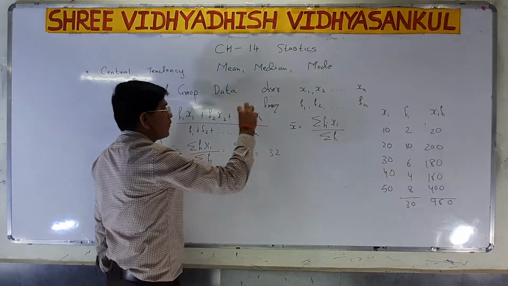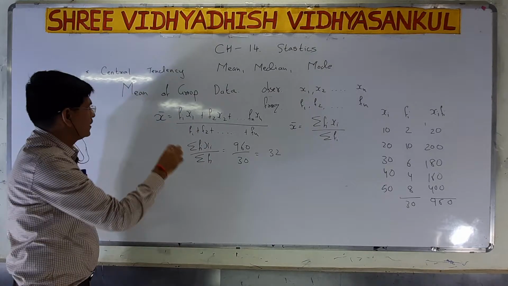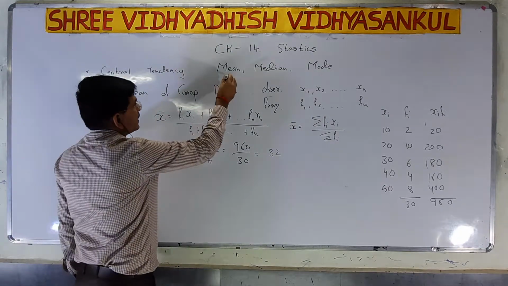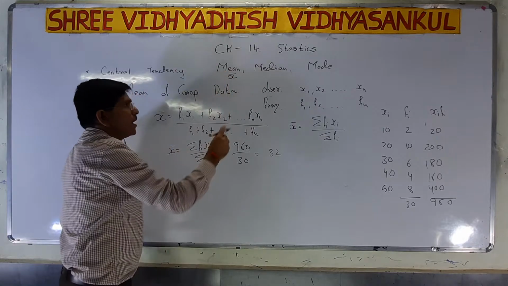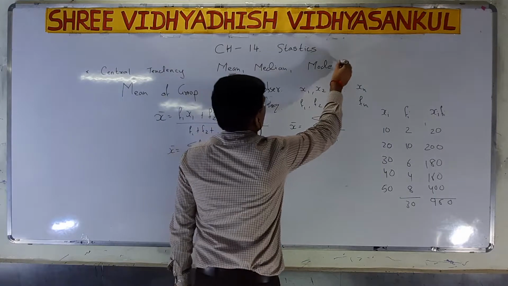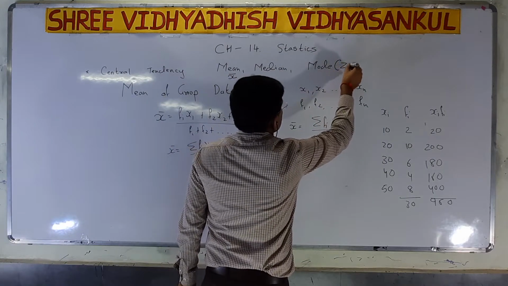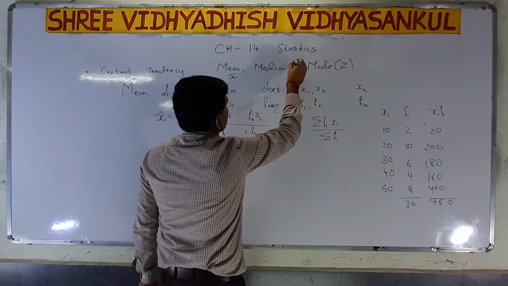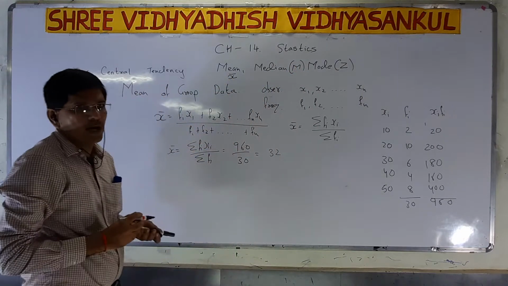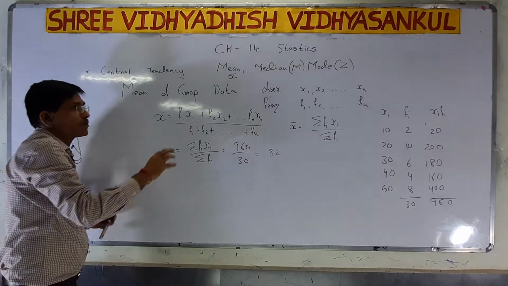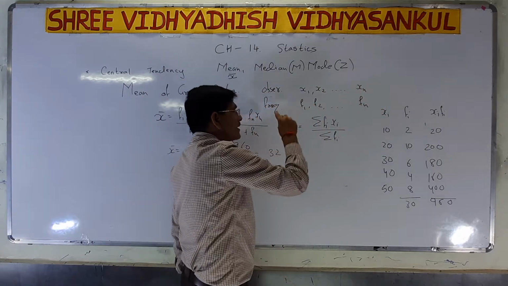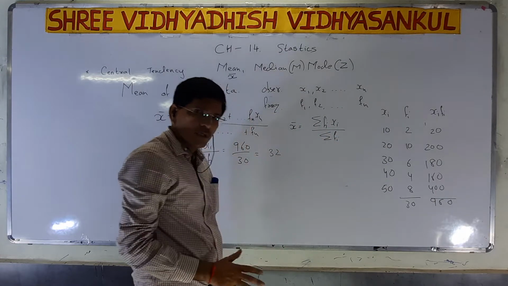Now to find the mean, the symbol of mean is x bar. The symbol of median is M and the mode is Z. So we are discussing ungrouped data. Observations are given, and the related frequencies are also given.